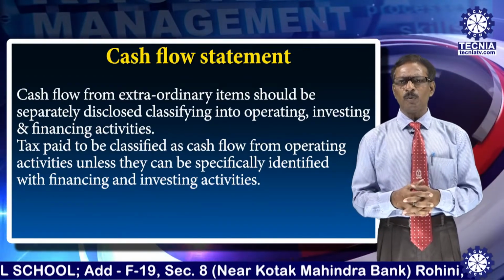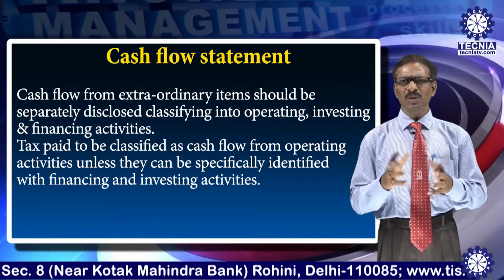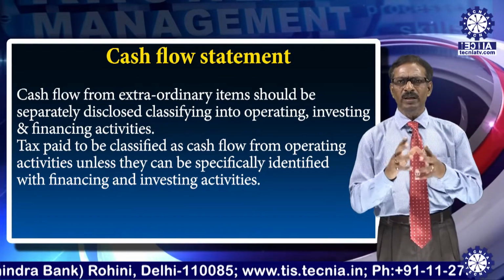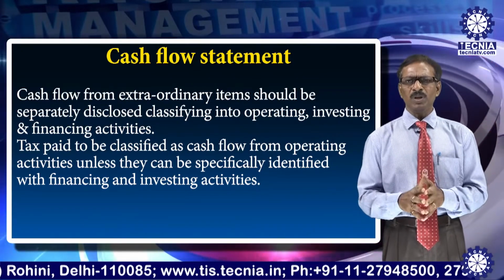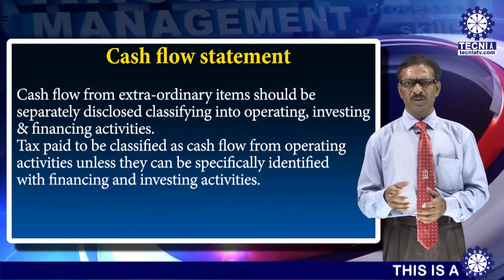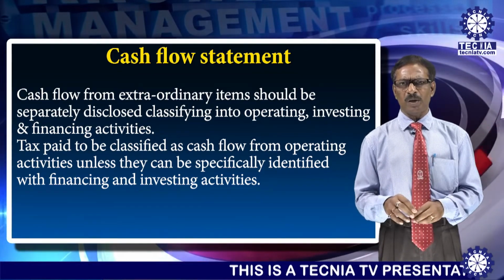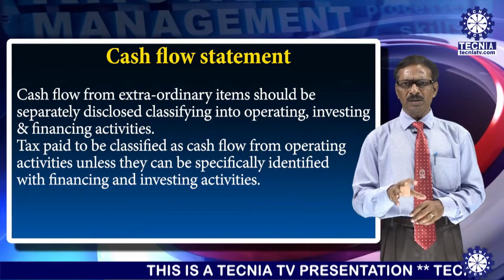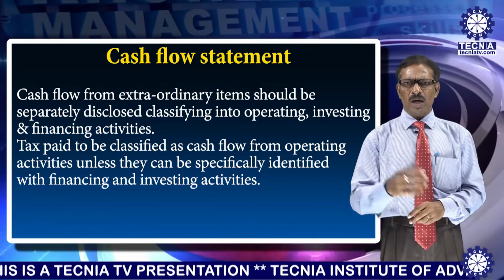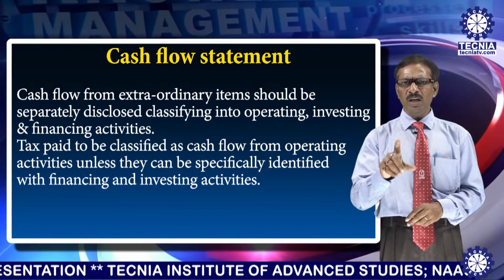After producing the cash flow analysis, there are certain things you must remember or disclose. If you see any cash from extraordinary items, even if it does not affect the cash flow here, it should be disclosed separately, like operating, investing and financing. Tax paid is to be classified as cash flow from operating activities, as I have already mentioned, unless it is stated to relate to investing or other purposes. If nothing is mentioned, we will take tax paid to mean tax paid on income from the main business.